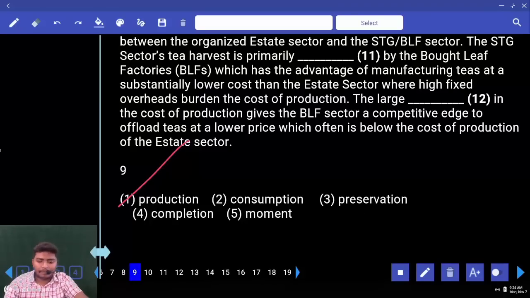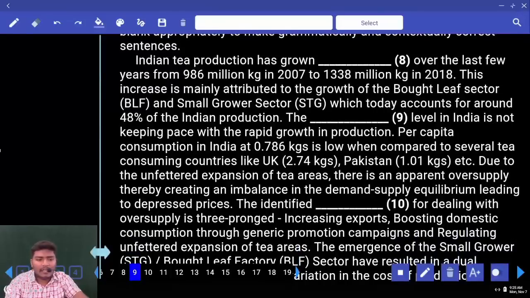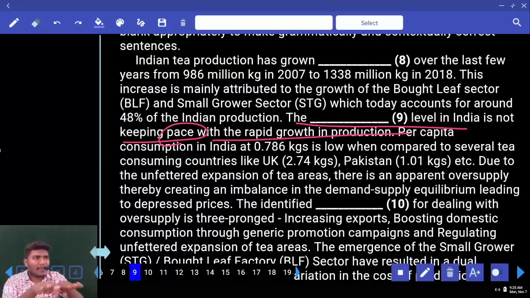Next, move to 9. The dash level in India is not keeping pace with the rapid growth in production. Something is not keeping pace with the rapid pace of the production.